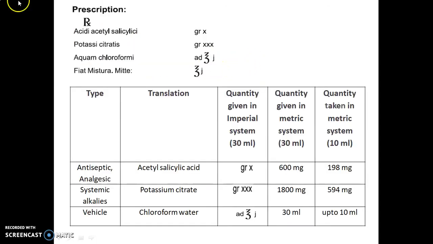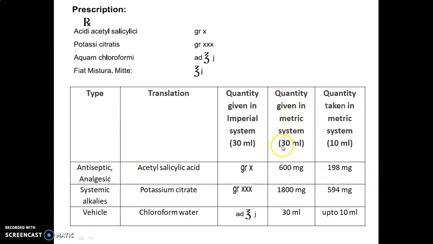So let's see the prescription. The Rx prescription is given over here in Latin terminology. We will discuss this formulation table. Type here is the category of the ingredient. Translation means the name of the ingredients, and the quantity given in the imperial system, which is the given quantity to prepare 30 ml. This is the quantity given in the metric system.